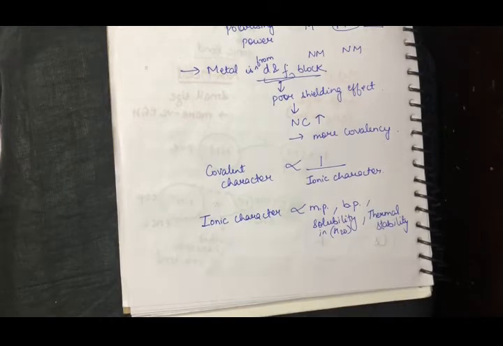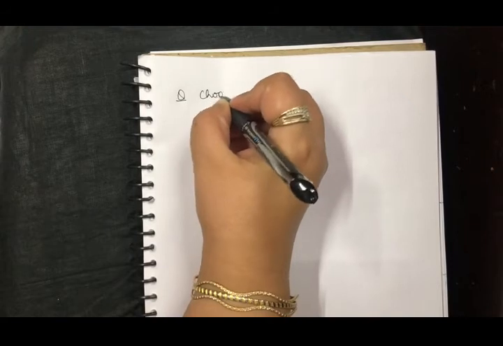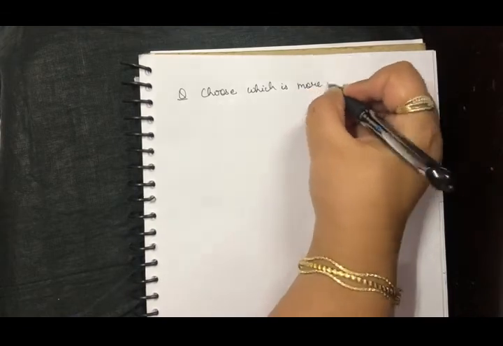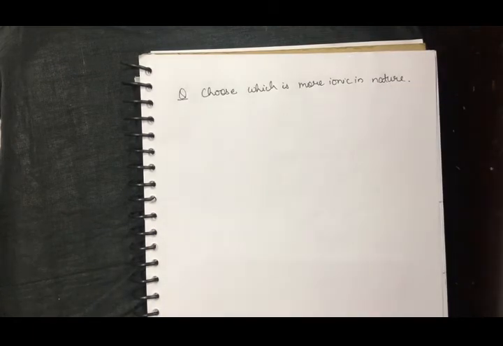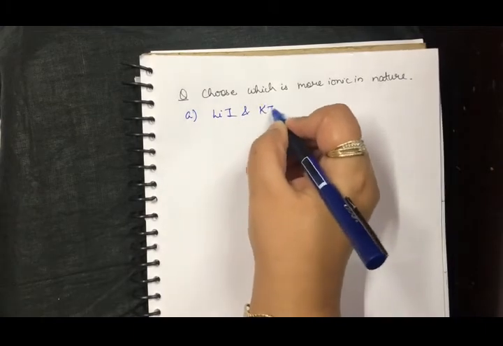So ionic character is related to all these properties, and that is why we need to be very careful about the compounds, because you get questions wherein it is asked which is having higher ionic nature, or which is having higher melting point, which is having higher boiling point. So these are the questions that you need to keep in mind. For example, I'll write a question. Choose which is more ionic in nature, right? And let's say the first part, the question says lithium iodide and potassium iodide.